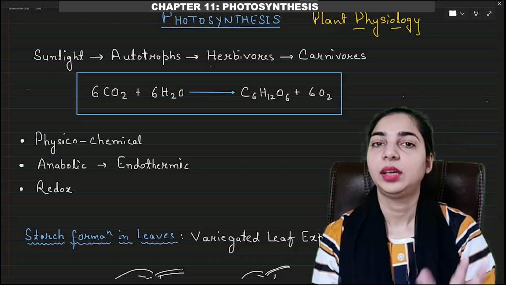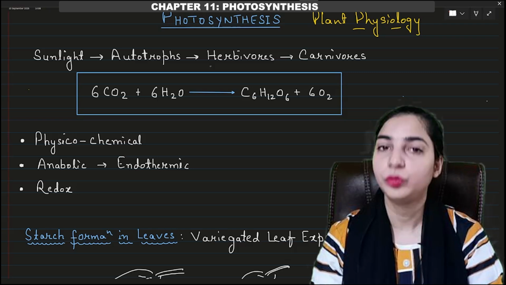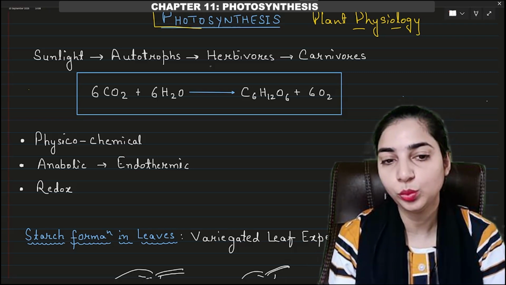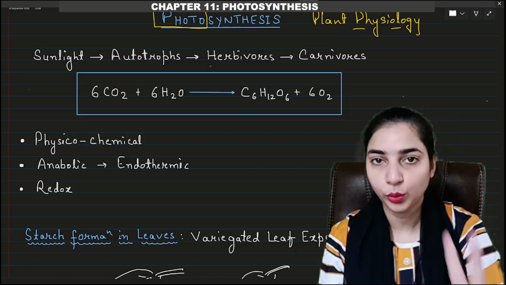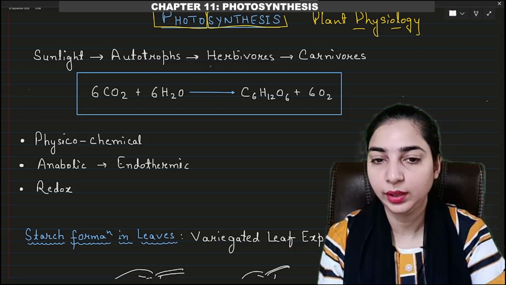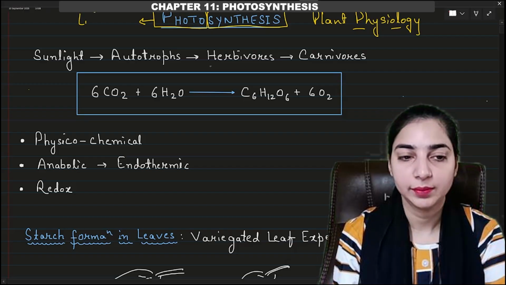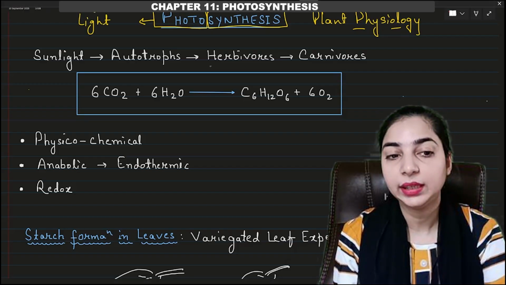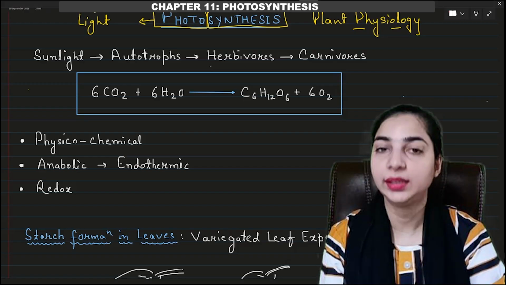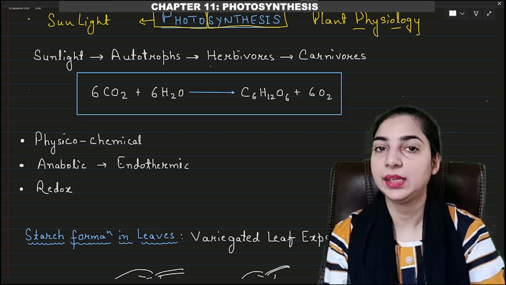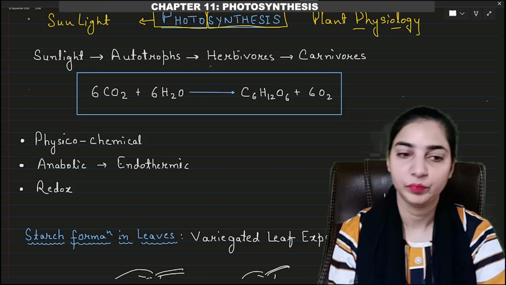Here, let's understand the meaning of the term photosynthesis. As we can see, this word consists of two different words, photo and synthesis. What do we mean by photo? Photo means light, and by light we mean the natural light, that is the sunlight. We also know that the sunlight is the ultimate source of energy, right?